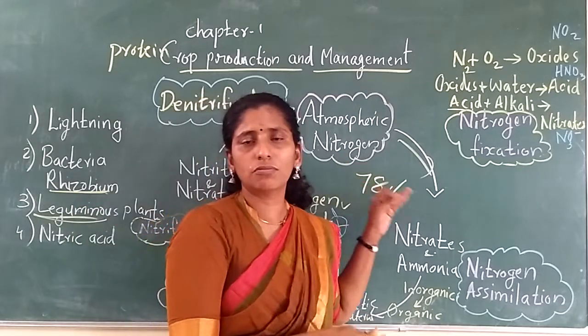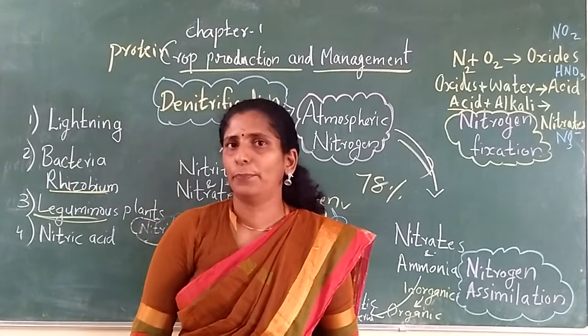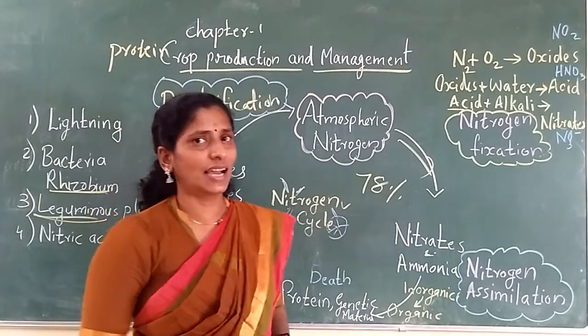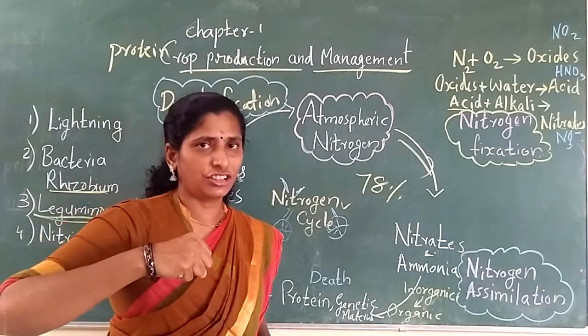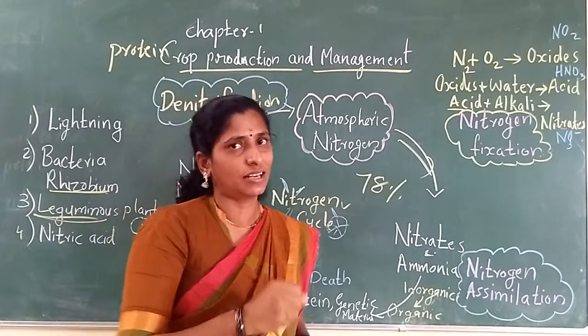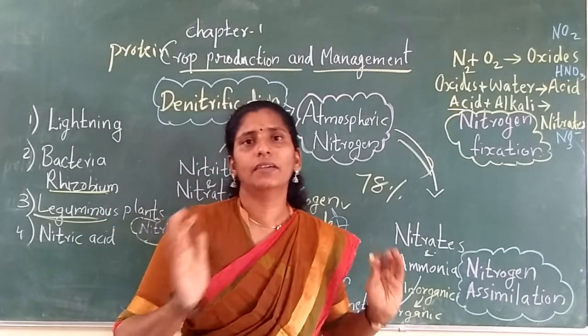So through these ways the nitrogen is reaching into the soil. Now the plants are so happy. Why? They can take the nitrogen. So now what will the plants do? They just absorb the nitrogen, in the form of nitrates and ammonia, and they are so happy and they will start their work.